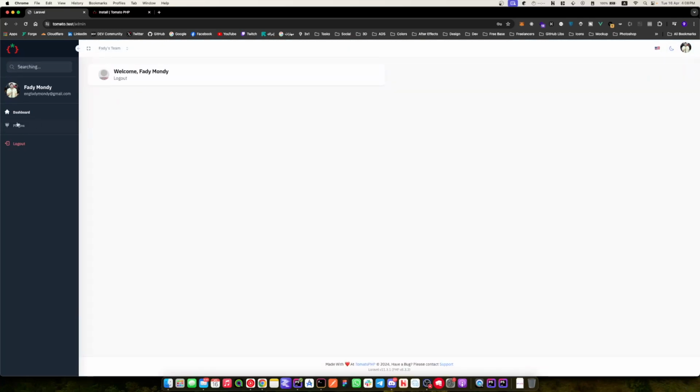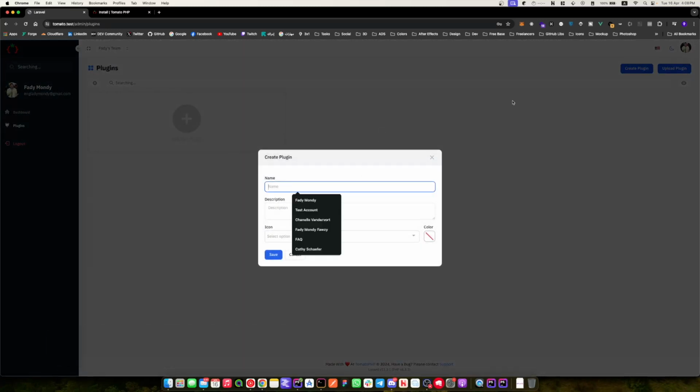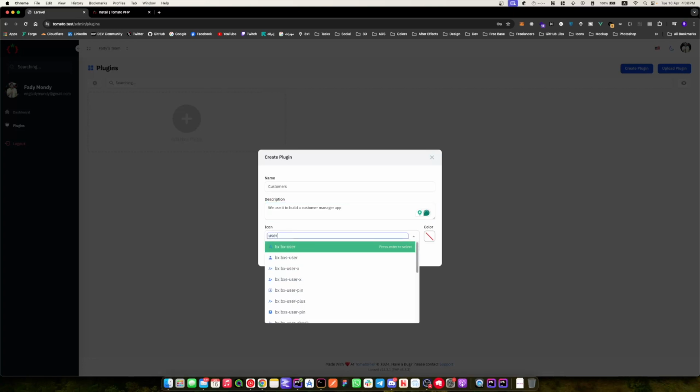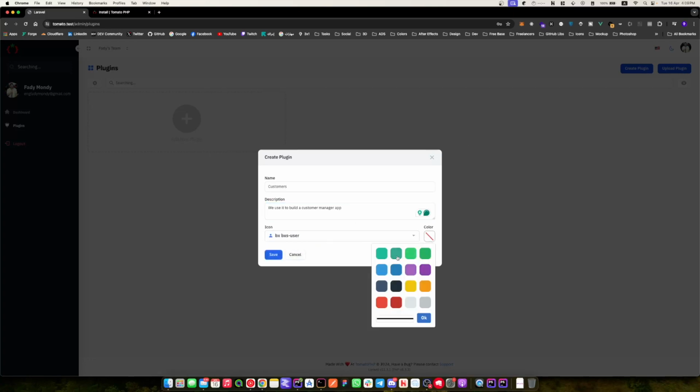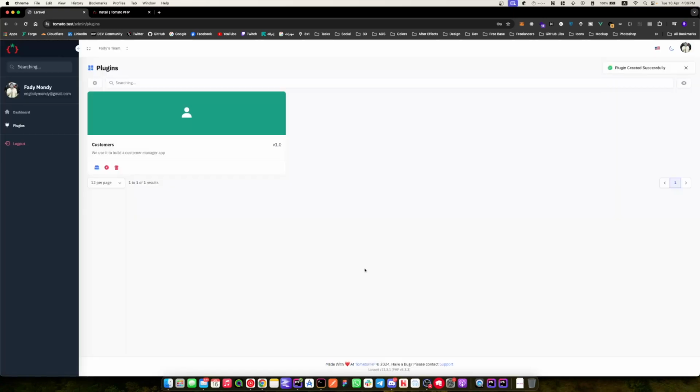So you can use light and dark mode. You can create a new plugin. Let's create a new one. We will name this plugin something like customers. We will use it to build a customers manager app, and we will use something like a user icon and any color we want, and we will press save. Now we have our plugin ready.